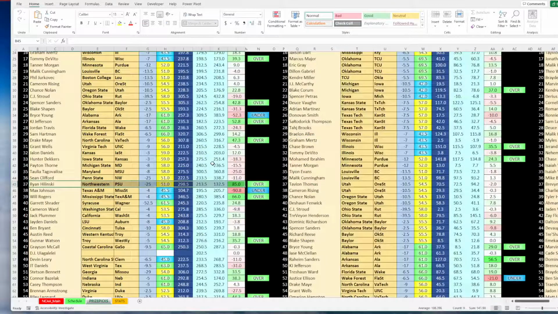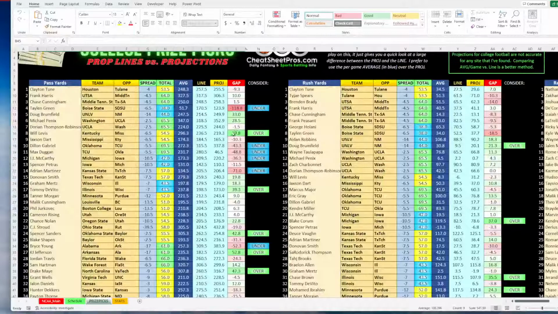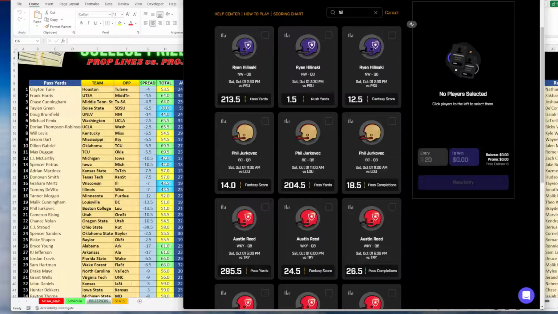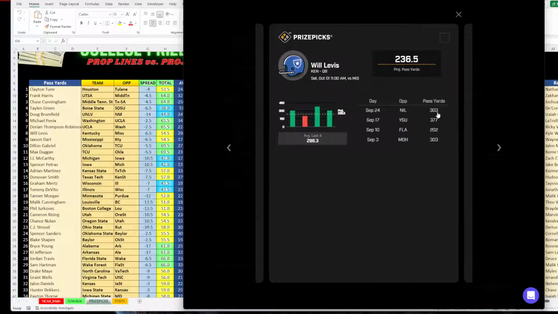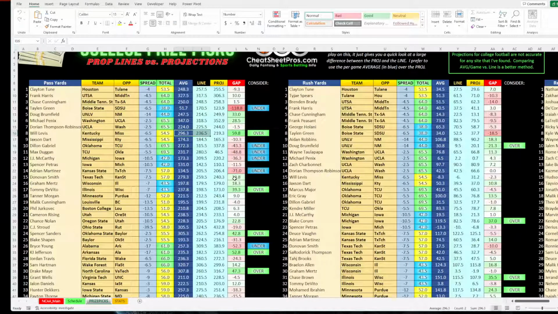So typically what I did once I flipped this around is I just kind of scrolled through here and I said, okay, Will Levis, Kentucky, looking at this. Line's 236. This is one I want to look at. Projected 219. So we're going to take a look at this. Mississippi's a tough defense, but we just come over here to PrizePicks. I'm going to type in and pull him up, and we are going to look at his passing yards per game, and we see, okay, he's got 303, 377, only 202 against Florida, and then 303 against Miami of Ohio. So these are going to help you identify plays a little bit easier.